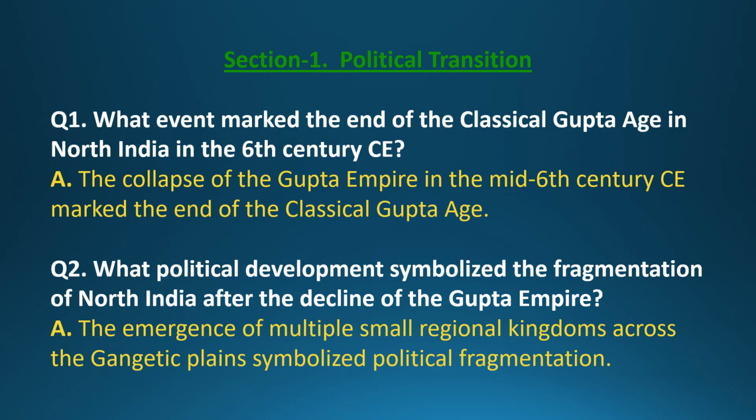Section 1. Political transition. Question 1. What event marked the end of the classical Gupta age in North India in the 6th century CE? Answer. The collapse of the Gupta Empire in the mid-6th century CE marked the end of the classical Gupta age. Question 2. What political development symbolized the fragmentation of North India after the decline of the Gupta Empire?